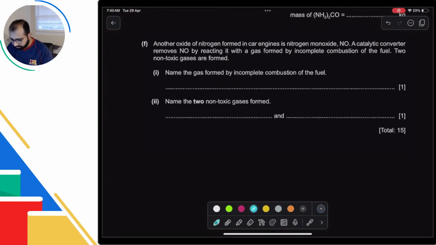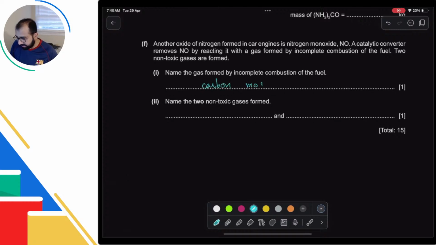Another oxide of nitrogen forms in the car, nitrogen monoxide. A catalytic converter removes nitrogen monoxide by reacting with the gas formed by incomplete combustion. 2 non-toxic gases are formed. Name the gas formed by incomplete combustion of the fuel. Here they have not said incomplete combustion of nitrogen, it is incomplete combustion of fuel, and fuel usually has hydrocarbons in it. So carbon monoxide.